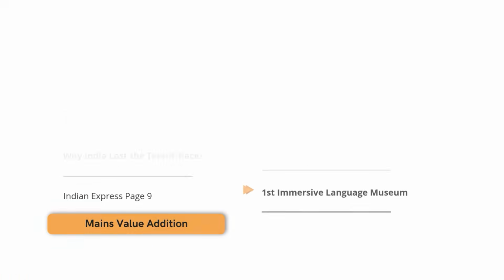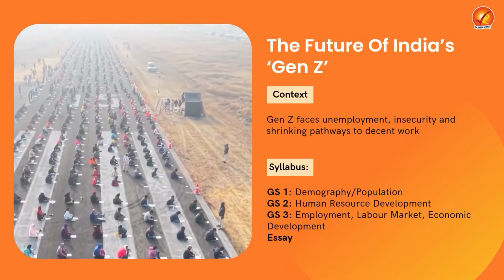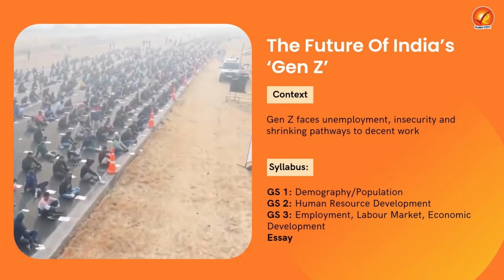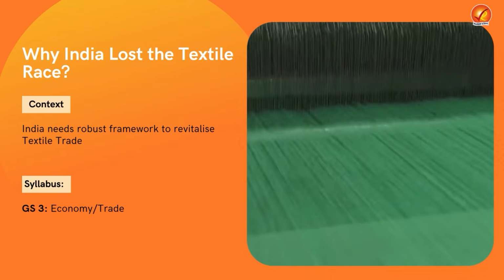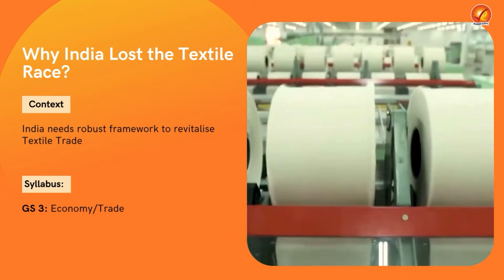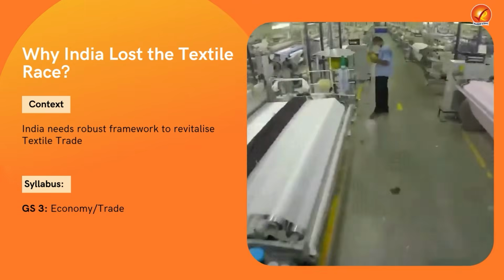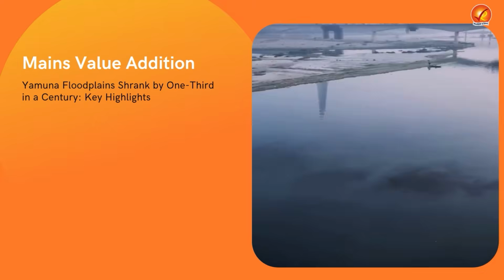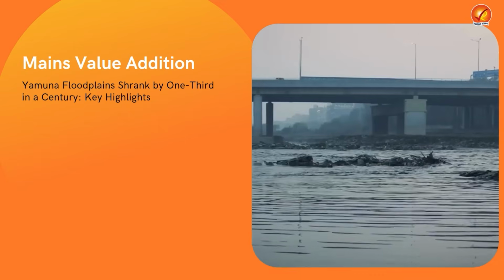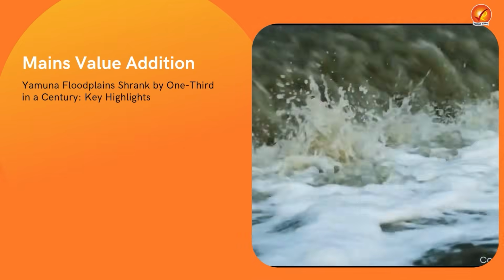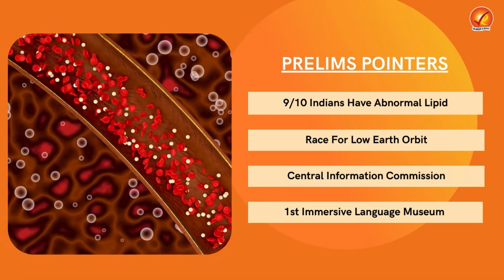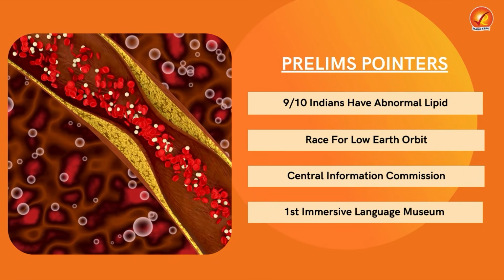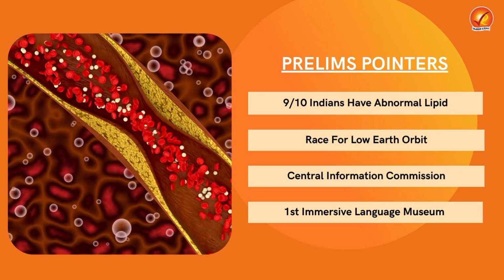In the analysis part, we'll first talk about the future of India's Gen Z with special reference to the employment scenario, the associated challenges and the way forward. Then in the second topic, we'll talk about the weakening of India's textile trade, the associated causes and the way forward. Then in the mains validation, we'll talk about a study which has concluded that the Yamuna floodplains have shrunk by almost one-third in a century. Then in the prelims pointers, we'll talk about 4 different topics from a special perspective of the upcoming UPSC prelims examination 2027. So stay tuned.